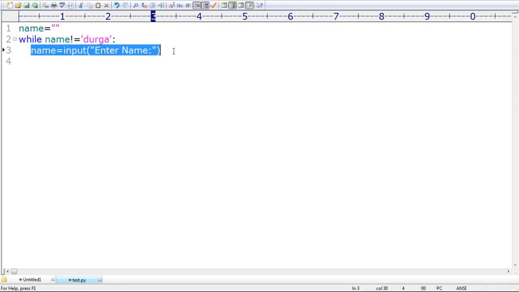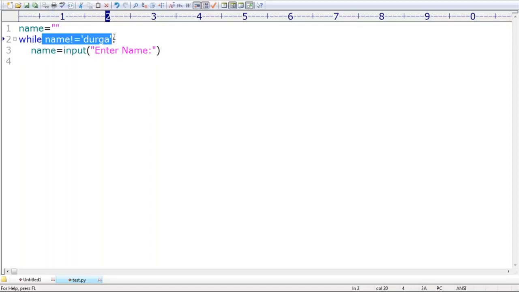When will this while loop be stopped, sir? If the name is not Durga, continue. If the name is Durga, then only this condition fails. If the name is equal to Durga, then only it will be stopped. Okay? Here I'm taking print: Hello Durga, thanks for confirmation. Like this, I'm printing at the end.